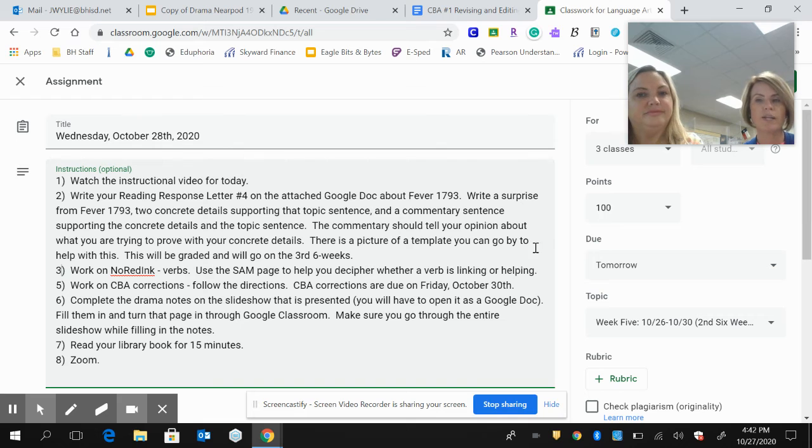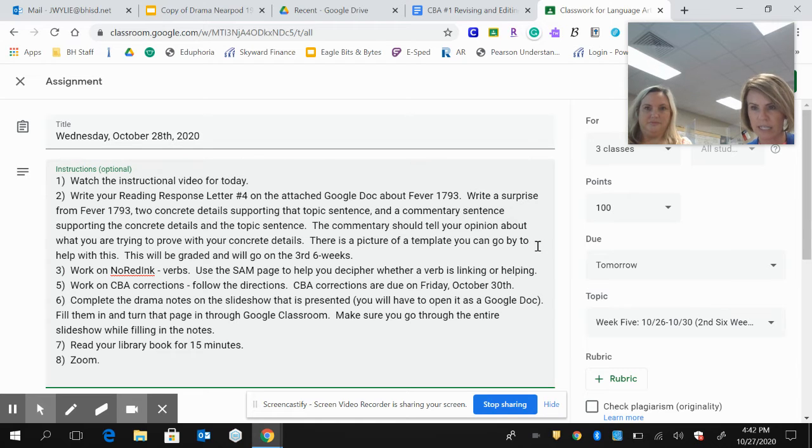You want to first find the prepositional phrase, and we've done this before. Once you find the prepositional phrase, you will not find the subject or verb in there. We typically ask kids who or what is the sentence about. We name that, and then we say, what are they doing? And then you have that. But we did a lesson on verbs the other day, on Monday, I believe. So you can go back to that if you need to refresh. But you can use the SAM page to help you.